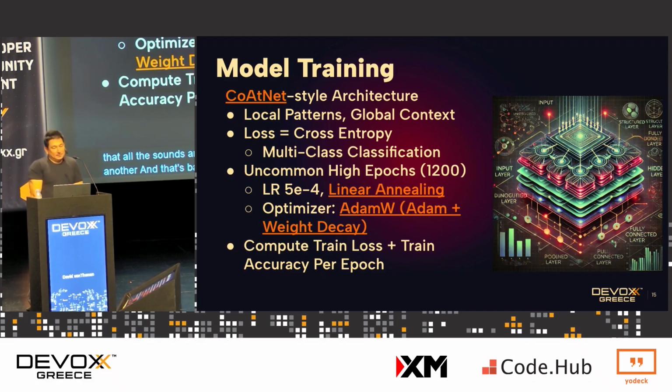So how we then take that data set, we are going to do model training, and we're going to use a CoatNet style architecture. And I don't want to dive into this because my head hurts at this point too, but the idea is you have local patterns, so local frequency patterns, over this global context of the overall audio file. And there's a bunch of stuff like loss function, entropy, and optimization. But the idea is what machine learning is really good at is observing patterns. And that's basically what we're doing.